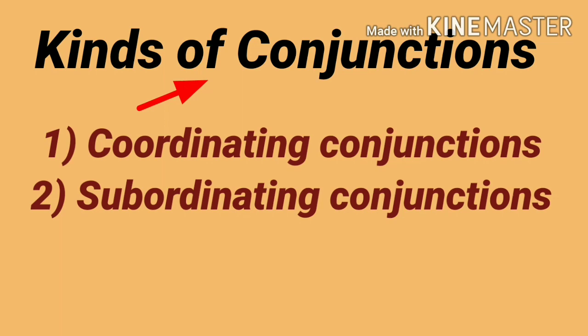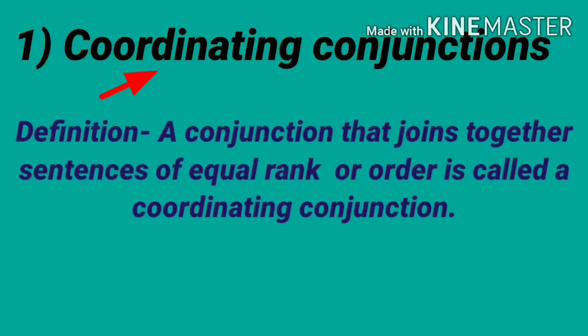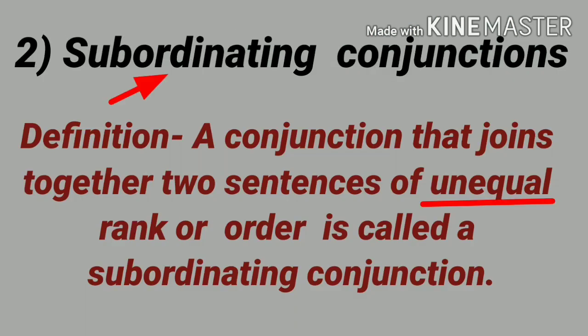Kinds of conjunctions. There are two types of conjunctions: coordinating conjunctions and subordinating conjunctions. First, coordinating conjunctions. Definition: a conjunction that joins together sentences of equal rank or order is called a coordinating conjunction. Subordinating conjunctions. Definition: a conjunction that joins together two sentences of unequal rank or order is called a subordinating conjunction.